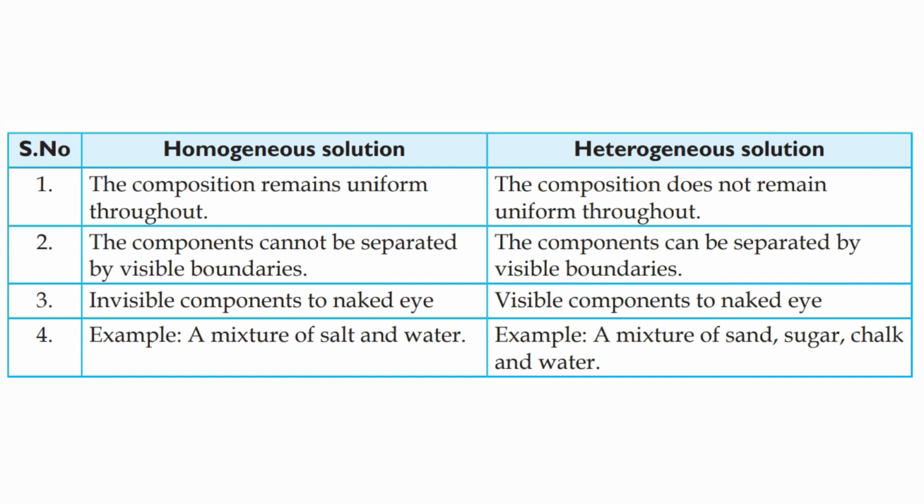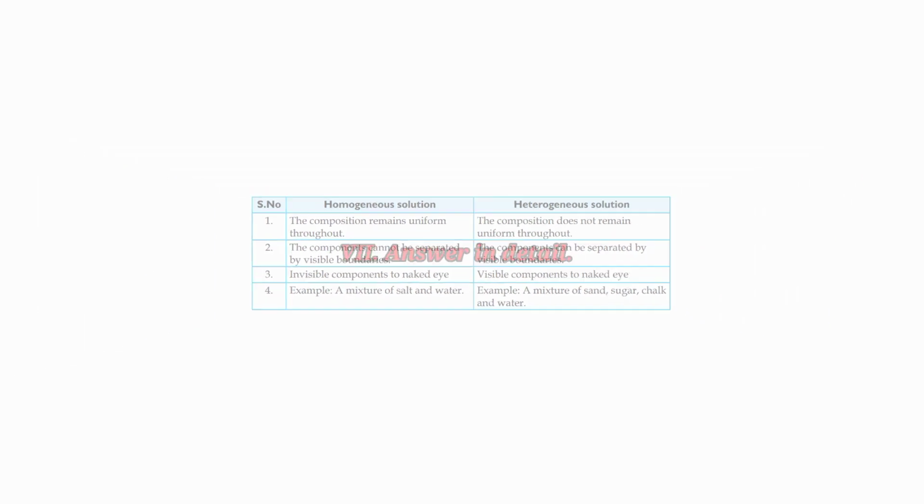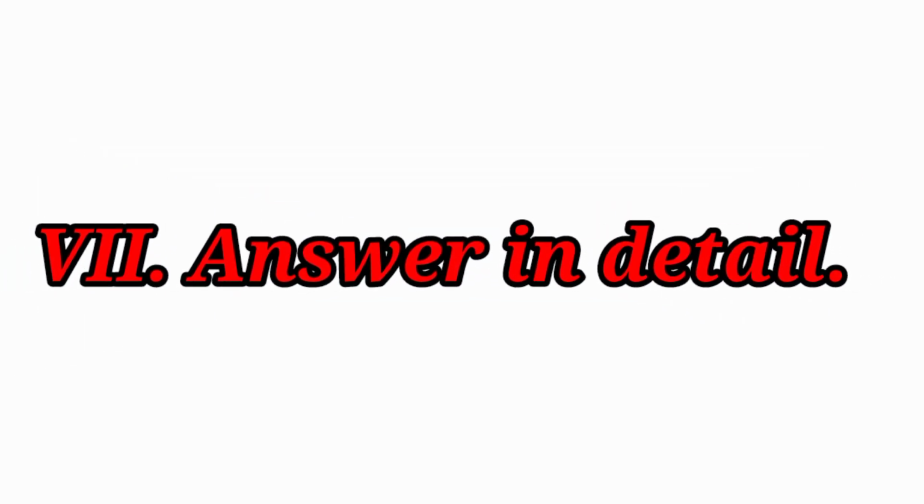Homogeneous solution: invisible components to the naked eye. Heterogeneous solution: visible components to the naked eye. Homogeneous solution, example: a mixture of salt and water. Heterogeneous solution, example: a mixture of sand, sugar, chalk and water. Answer in detail.